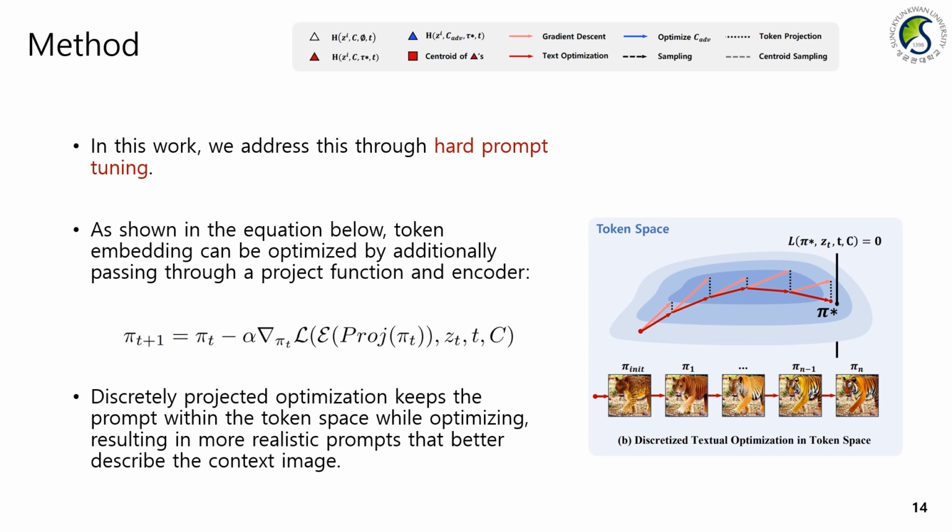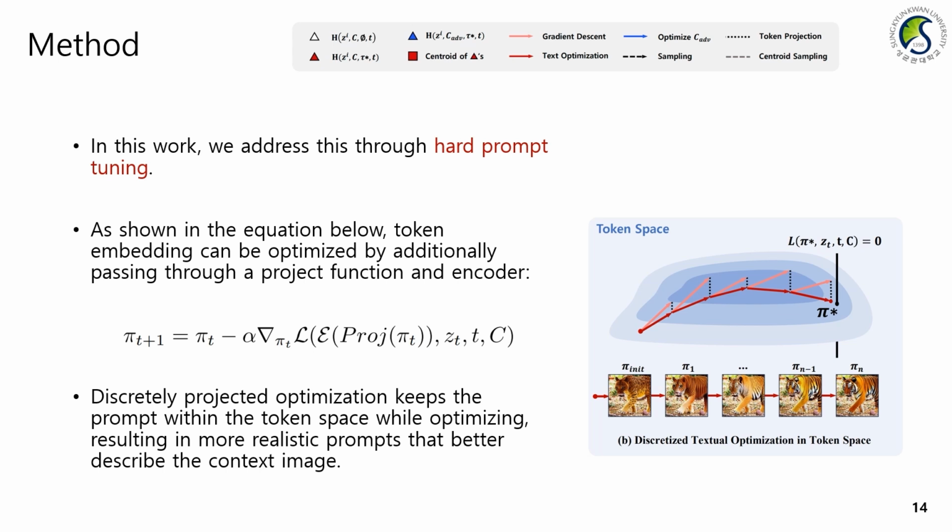The current slide uses the same objective function as the previous slide, but introduces the process of optimizing in token space. In this equation, pi represents token embedding, which is converted by nearby existing tokens through a project function. It then passes through a text encoder before being input into the model.